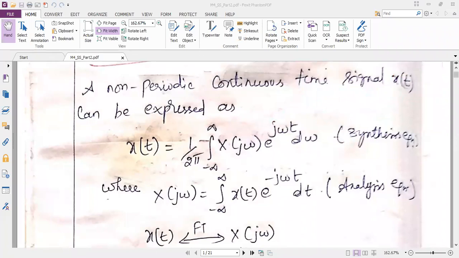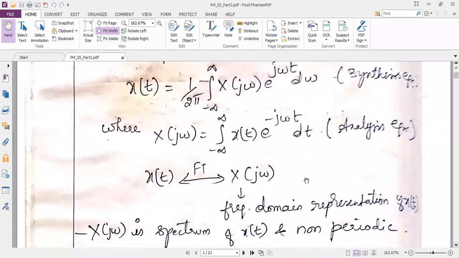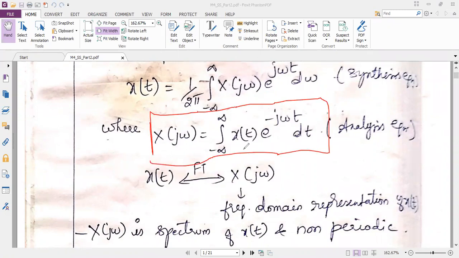Next, I want the Fourier transform. See, Fourier transform is this actually. X of j omega is a Fourier transform. How will I get the Fourier transform? With the help of the continuous time signal x of t. So it is integral minus infinity to plus infinity x of t e power minus j omega t dt. So this is your Fourier transform. Fourier transform or CTFT, both are the same. So this equation is called the analysis equation.